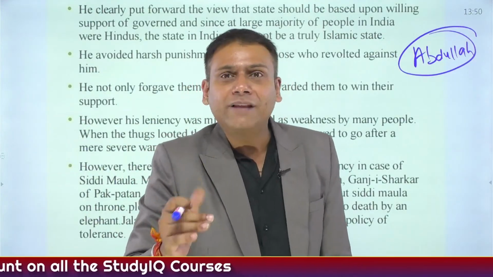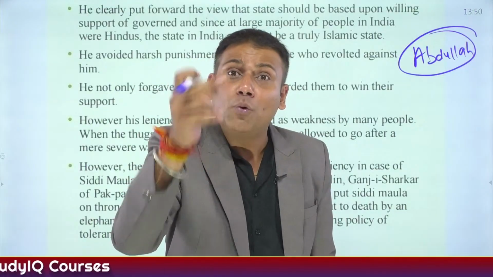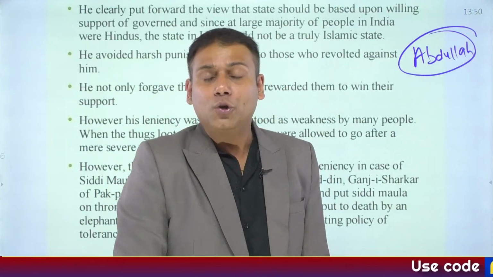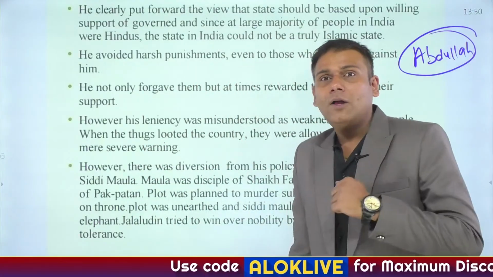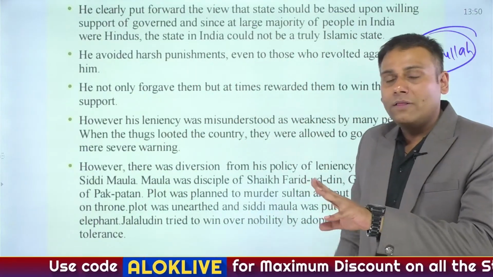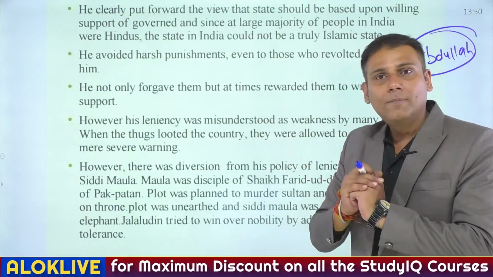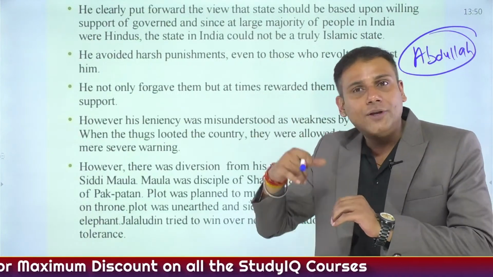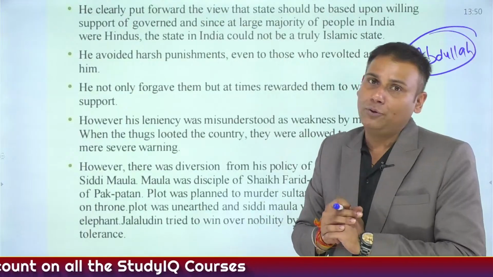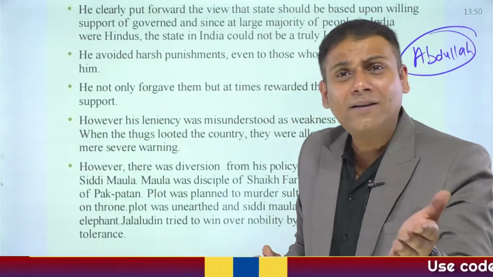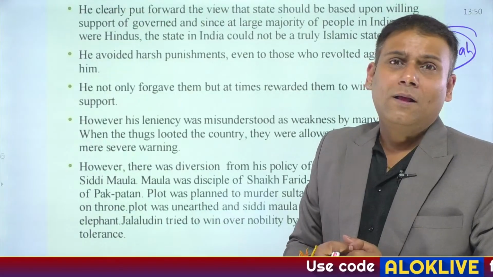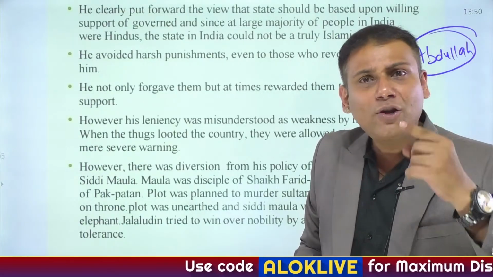It is also believed that Jallaludin Khilji in fact married one of his daughters to Abdullah. So what happened? These nobles were against the Mongols, and when Jallaludin Khilji married one of his daughters to Abdullah, the Mongol ruler, this infuriated his nobles, who said these Mongols are continuously trying to attack us.